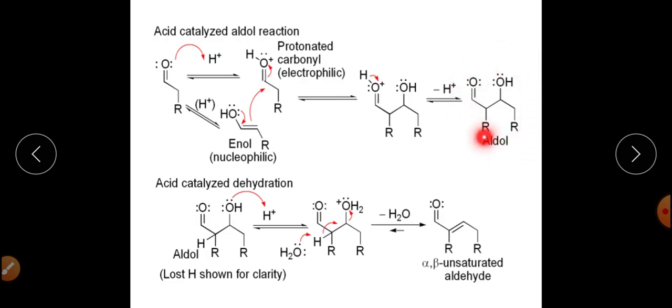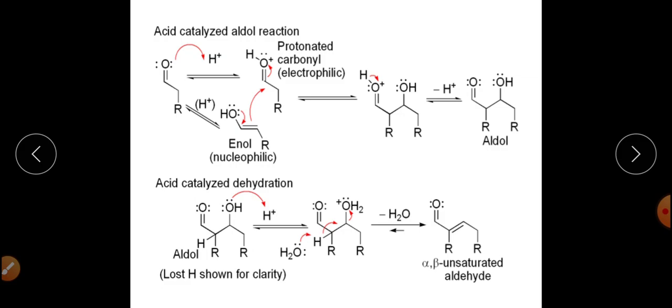After formation of the aldol, there will be acid catalyzed dehydration, and the acid catalyzed dehydration will again start with the protonation of the hydroxyl group. The hydroxyl group will get protonated, and after its protonation, a water molecule will be eliminated, with abstraction of this H positive and formation of a carbon-carbon multiple bond, and this will finally get converted into the alpha beta unsaturated aldehyde or ketone, right? In case of acid catalysis, this dehydration step basically involves the E1 mechanism, right?